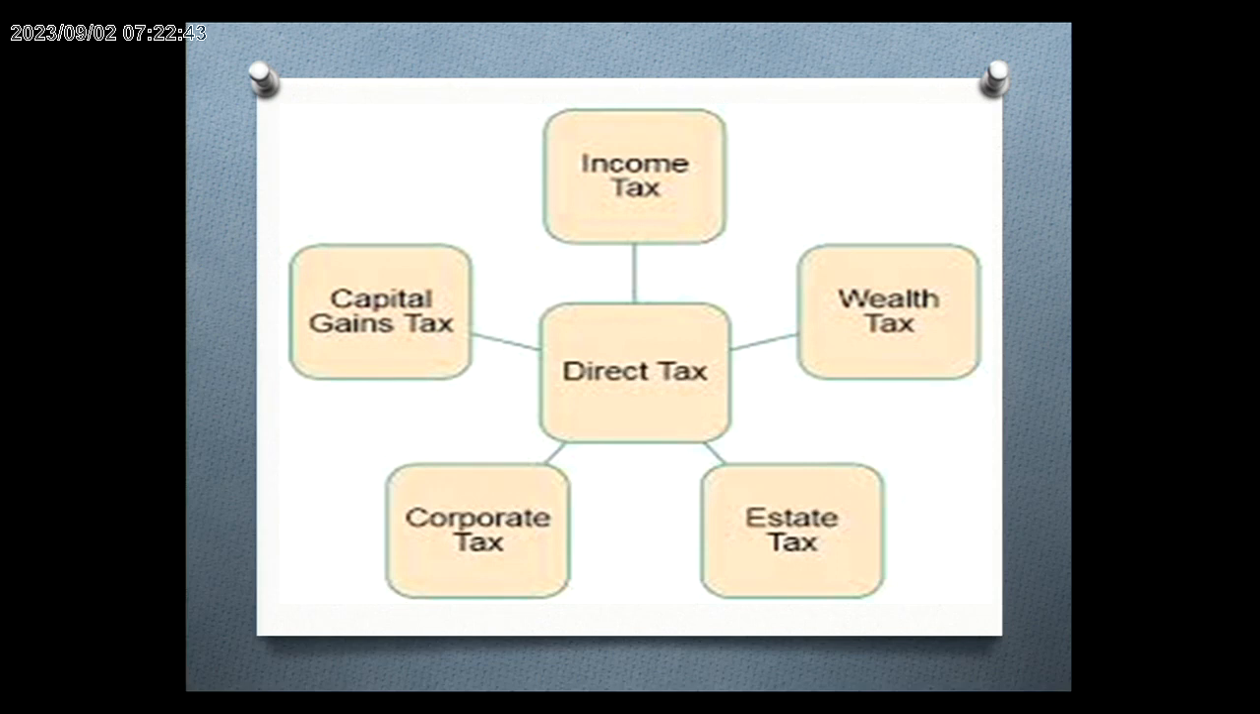Next one is capital gain. This is a type of direct tax which is paid on income earned from the sale of an asset or investment. Investment in property or business, shares, mutual funds and bonds are considered as capital assets. Based on the holding period, capital gains tax can be classified as short-term and long-term capital gain.